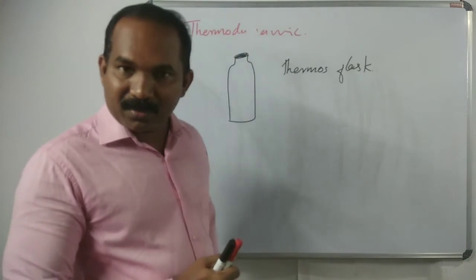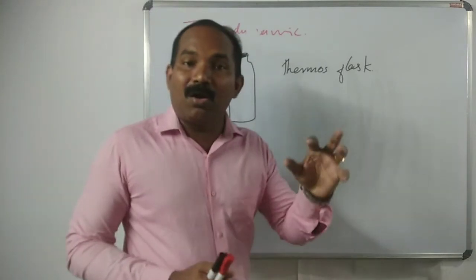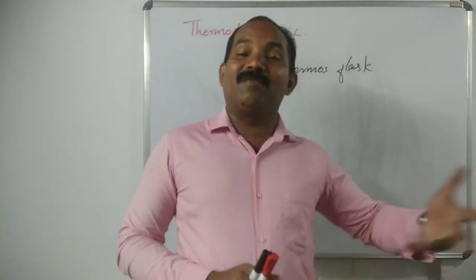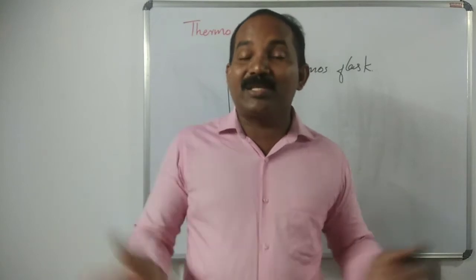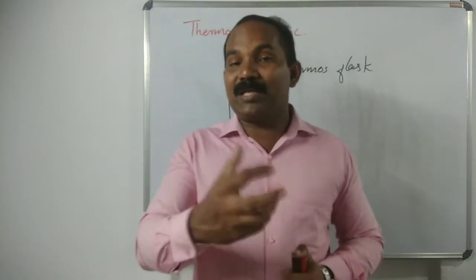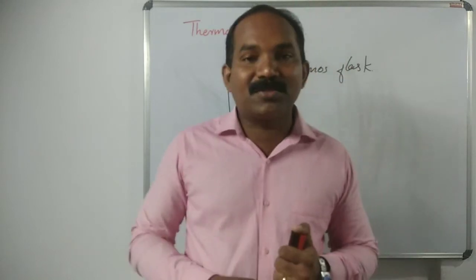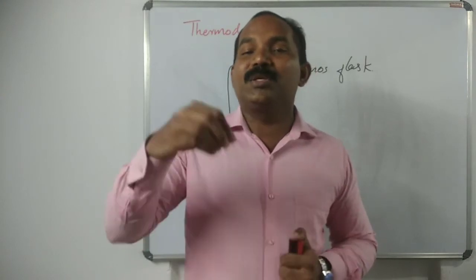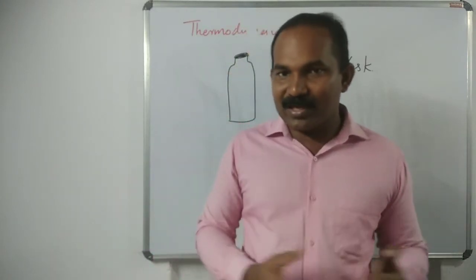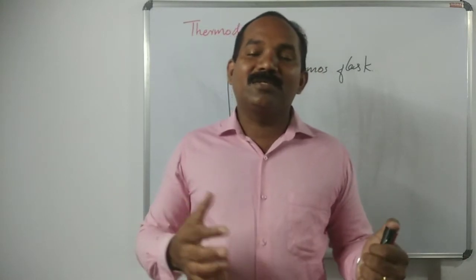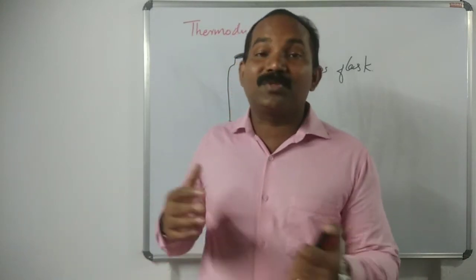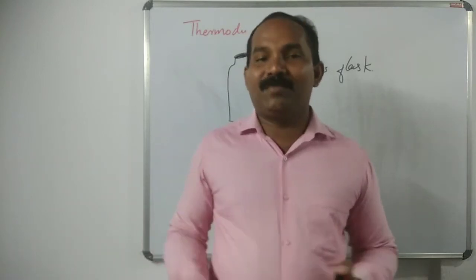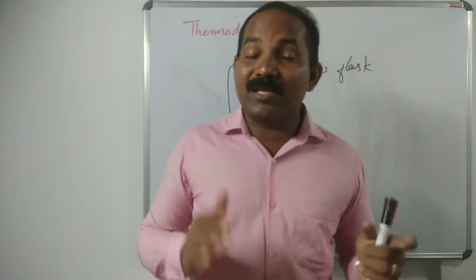The tea is still hot even after a day when we open it. That means the thermos flask is a perfect isolated system. If there are any leakages, the hot tea cools and becomes normal water after several hours. Otherwise it stays hot.